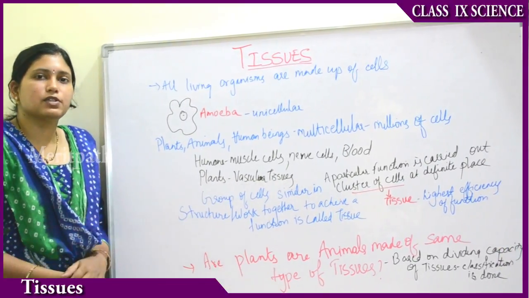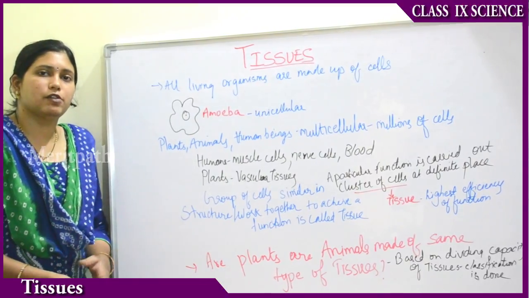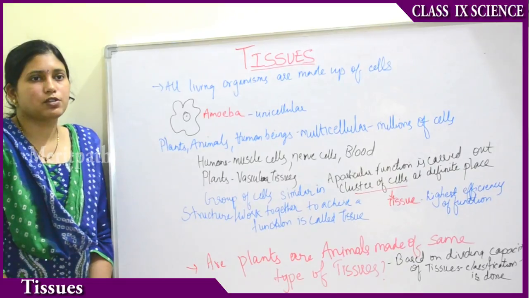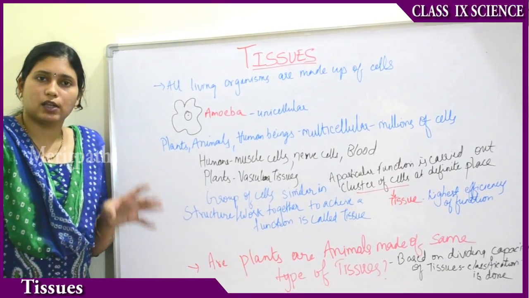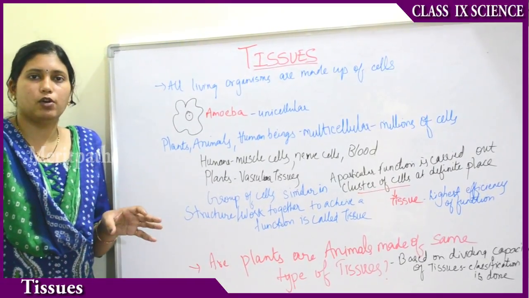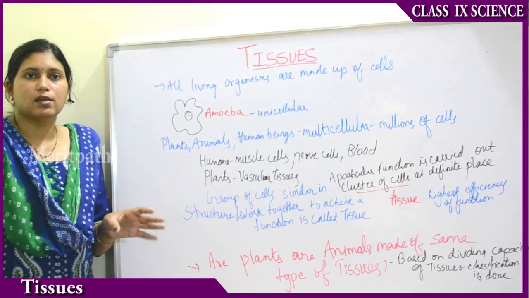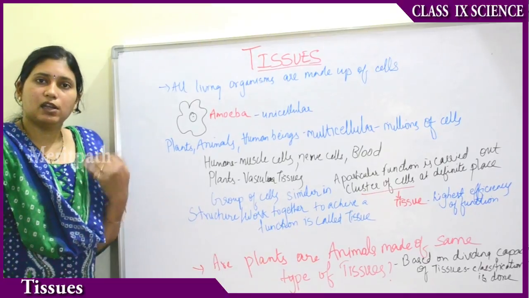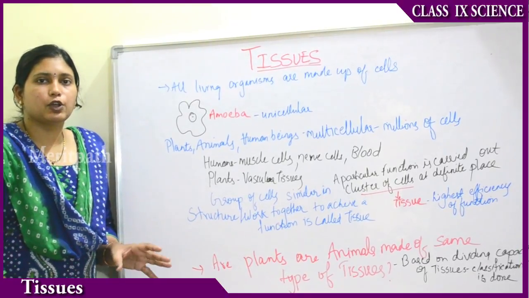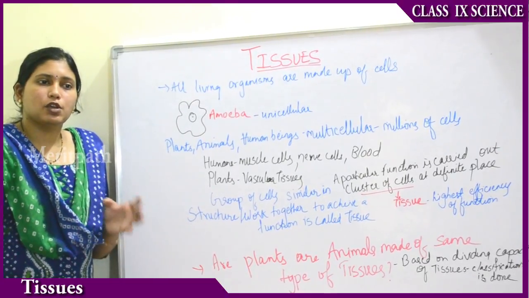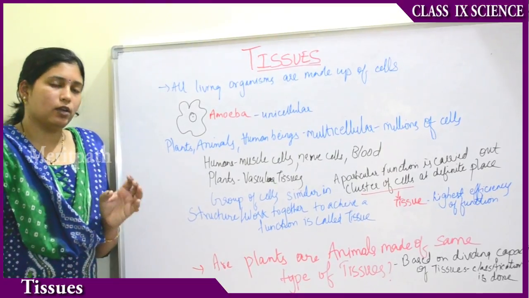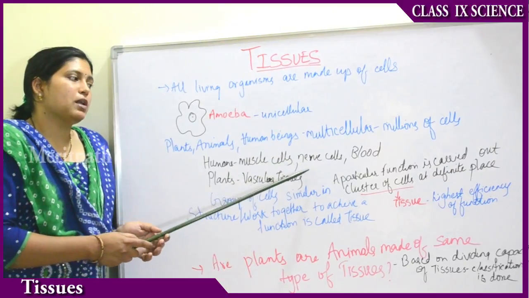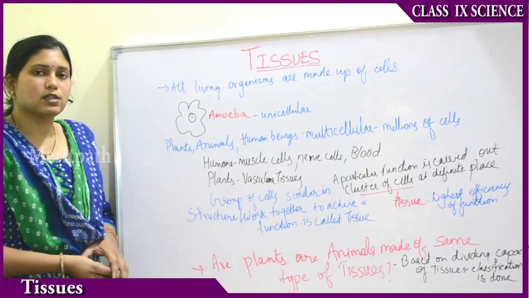Then coming to the nerve cells. Nerve cells carry out a special function. They transport messages from the brain to the different organs of the body. Suppose if you touch any hot object or any extreme cold object, that is a stimulus. So immediately the nerve cells transport the message to the brain. So immediately the brain sends signals back to your hand to remove your hand back. So immediately when you touch an extreme hot or extreme cold object, you immediately remove your hand back. That is because of the presence of nerve cells. They carry messages to the brain.